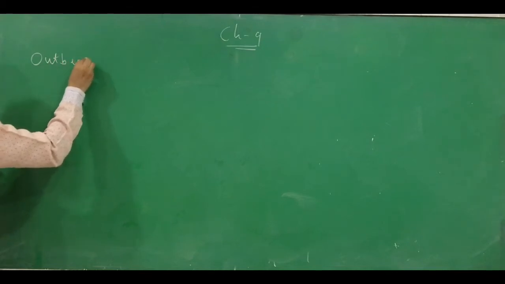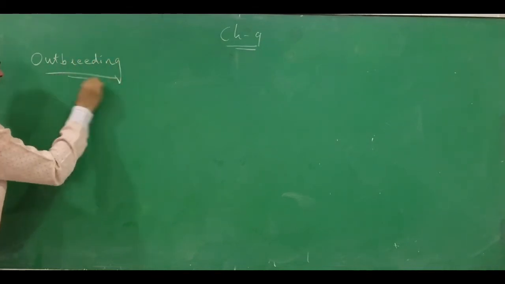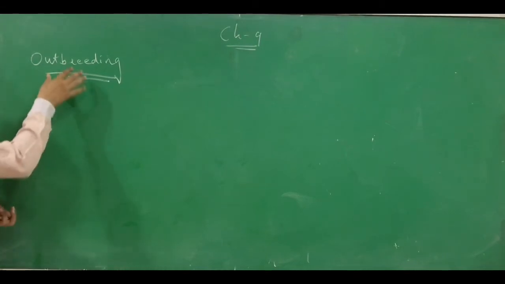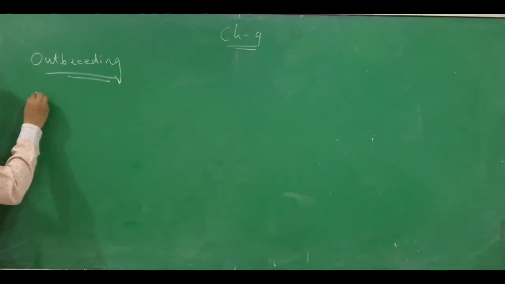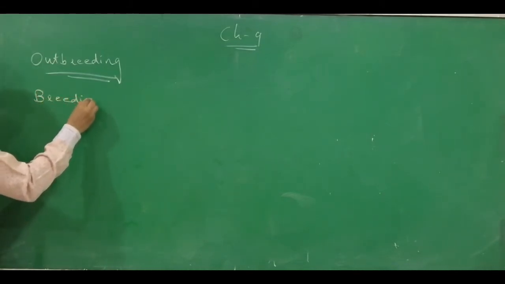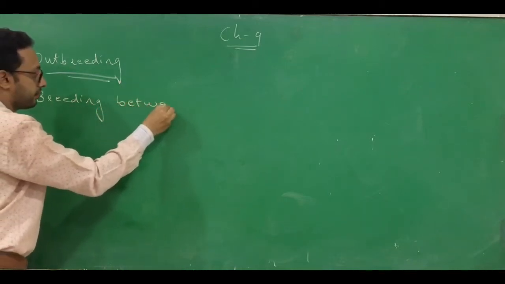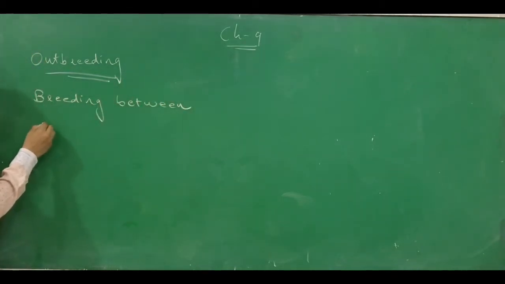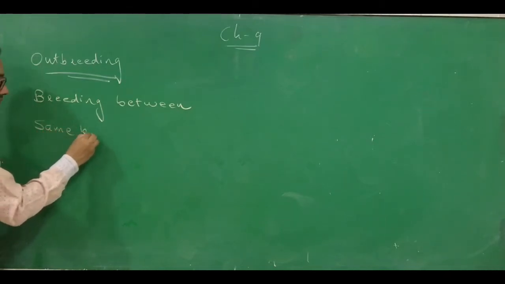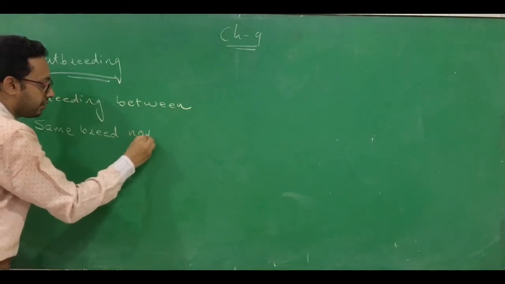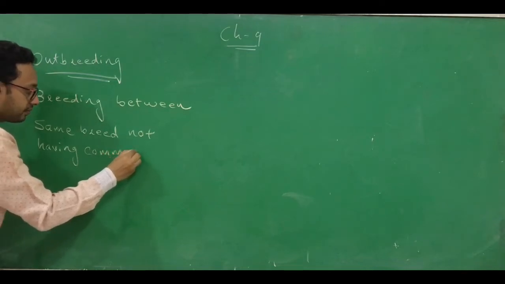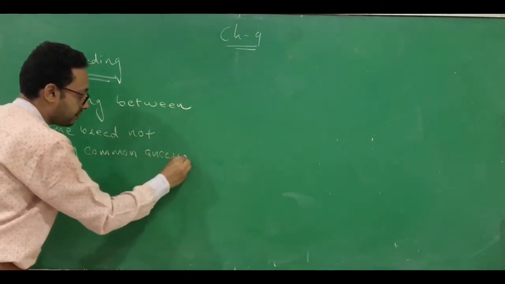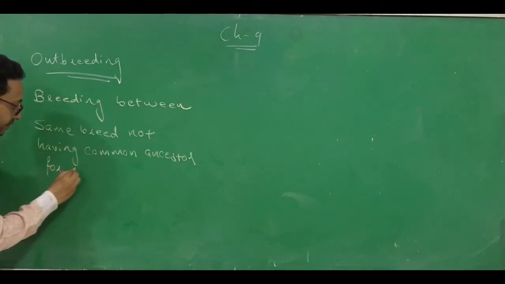So now we are going to start with outbreeding. So what is outbreeding? The name itself suggests it's a breeding not between the same breed but another one. So it's a breeding between same breed but not having a common ancestor for 4 to 6 generations,